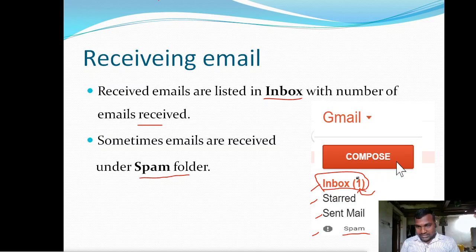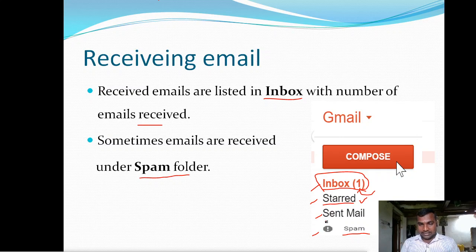So inbox is a folder, it contains all the messages received from different users or different senders. And next, starred messages mean after receiving an email, if that message is important, you want to view some another time, at that time you can select that message as a starred one.